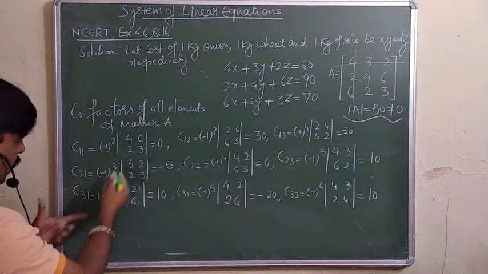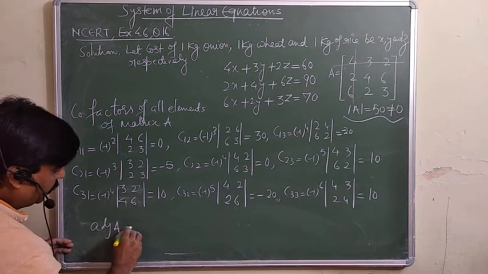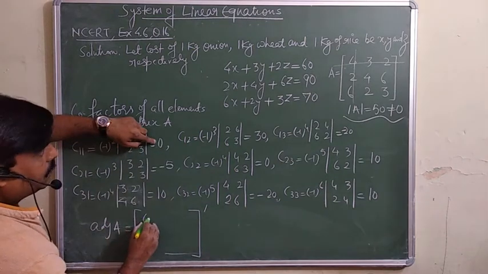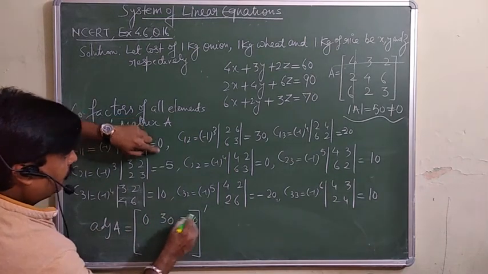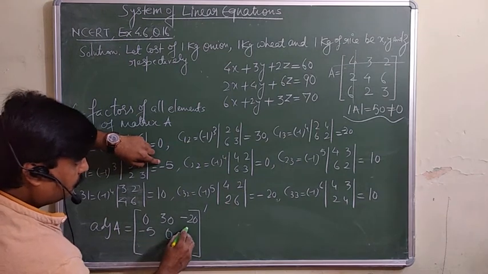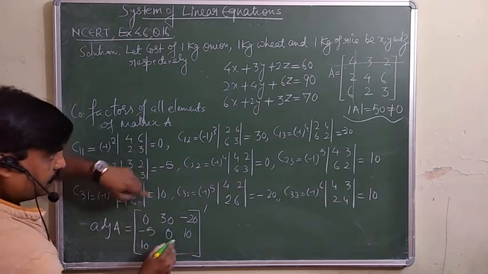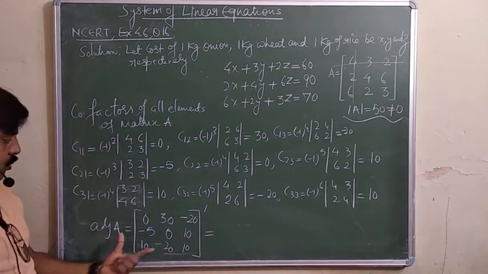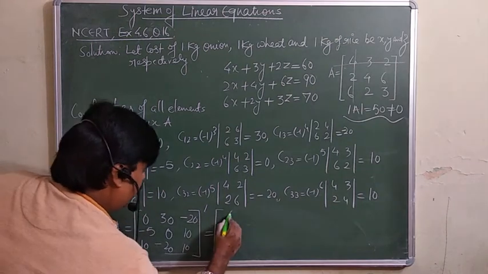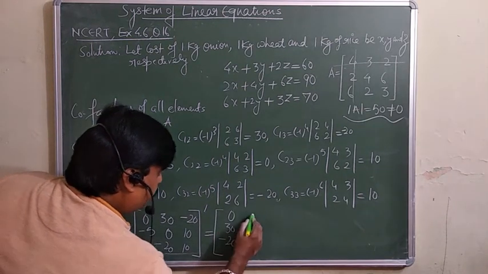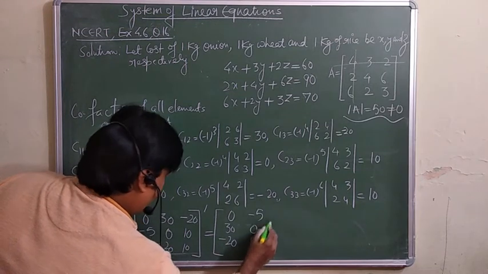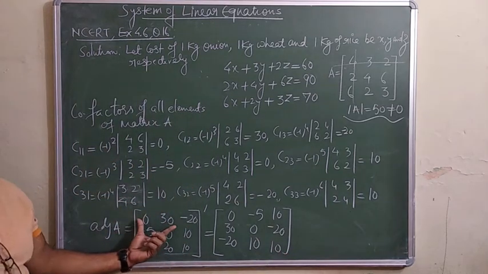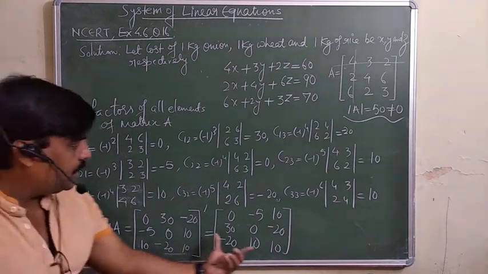You can go through. Now if you write the adjoint A, that is the transpose of the matrix of the cofactors. So these are the zeros. Elements are 0, 30, minus 20, minus 5, 0, 10, and 10, minus 20 and 10. You will take the transpose of this one, you will get the adjoint. So the transpose will be 0, 30, minus 20, minus 5, 0, 10, 10, minus 20 and 10. Transpose means just simply you have to interchange the rows into columns and columns into rows. So adjoint A is this one only.